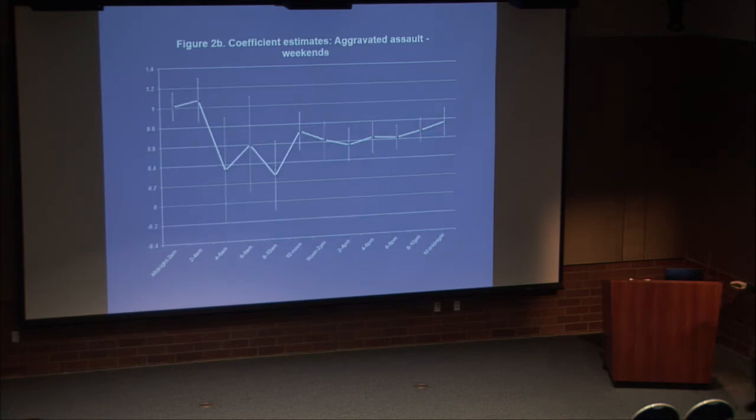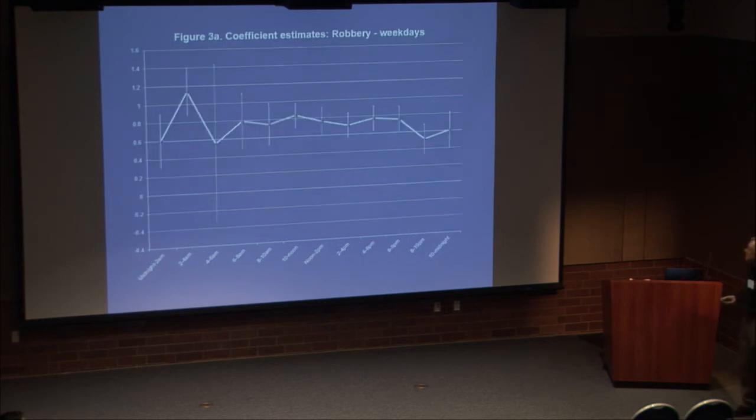That's weekdays. If we switch to weekends, we get an equally big effect from midnight to 4 a.m. So a big effect for the presence of people in those locations, a positive effect. Not such an effect during the later or into the early morning. And then during the rest of the day, we do again see this positive relationship between the number of tweets and aggravated assaults. Switching to robberies, it's a little more consistent pattern, a little bit of blip up there, but